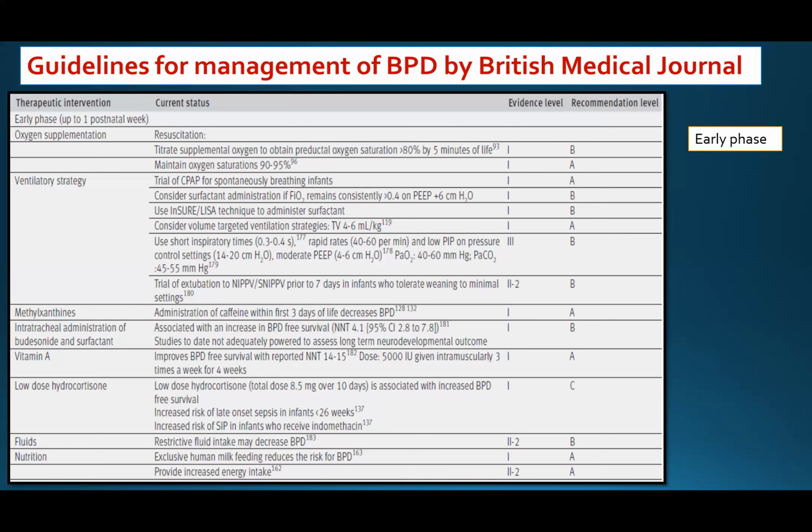Restrictive fluid intake may decrease bronchopulmonary dysplasia, but actually there is no evidence for that. Nutrition: exclusive human milk feeding reduces the risk of bronchopulmonary dysplasia, as it contains some microbiome, which promotes lung development.